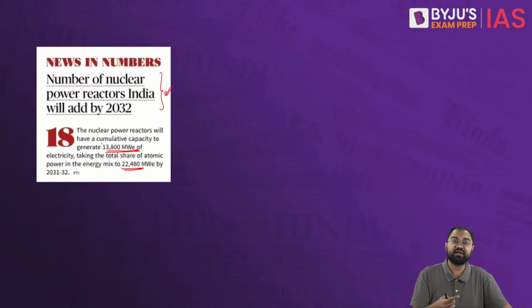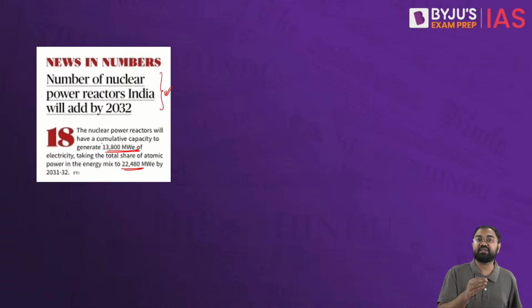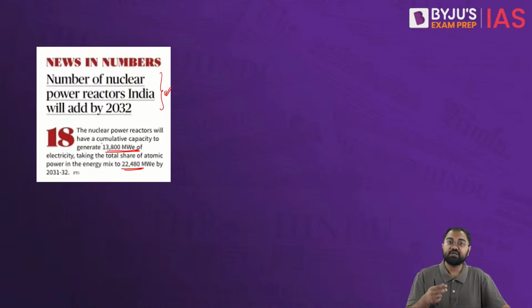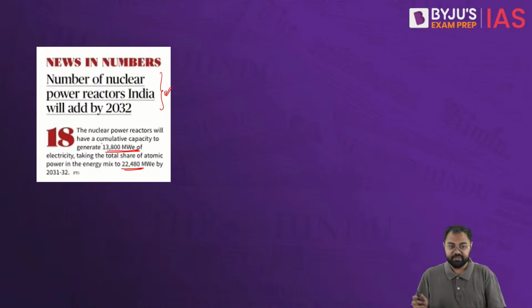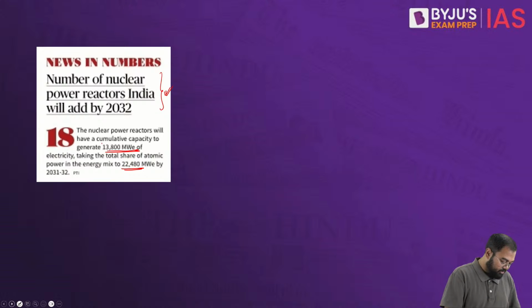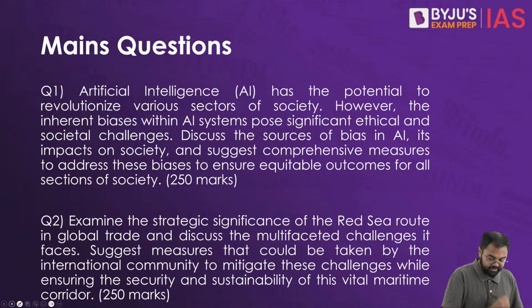Over the last couple of years there have been a lot of new introductions. For example, modular nuclear power plants are now being brought up, where smaller nuclear power plants will also start adding to the energy that we are producing from nuclear energy. So this kind of data can sometimes be important in your prelims examination or even in your mains examination.